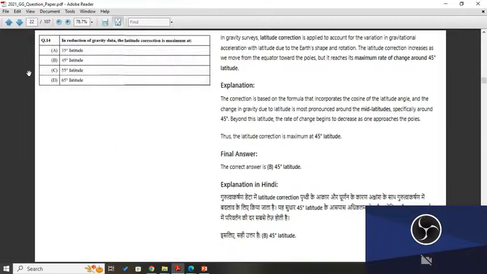Now, question number 14. In a reduction of the gravity data, the latitude correction is the maximum at 35 degree, 45 degree, 55 degree, or 65 degree latitude. Explanation: the correction is based on the formula that incorporates cosines of the latitude angle, and the change in gravity due to latitude is most pronounced around the mid latitude, specifically around 45 degree. Beyond this latitude, the rate of change begins to decrease as one approaches the poles.